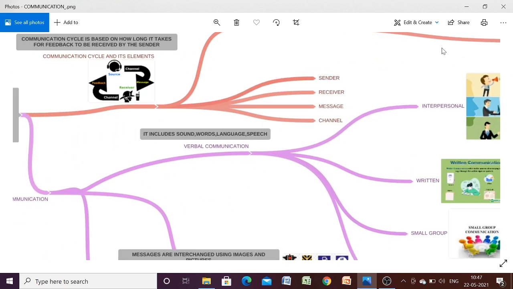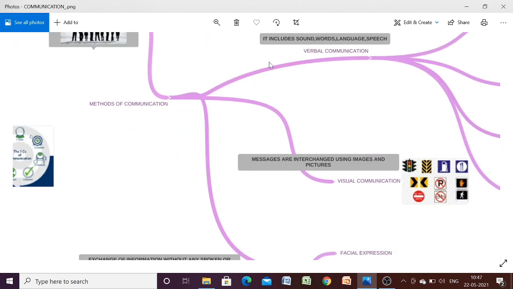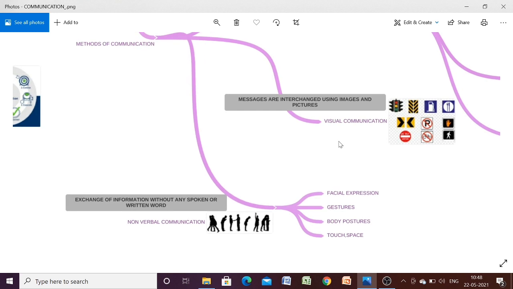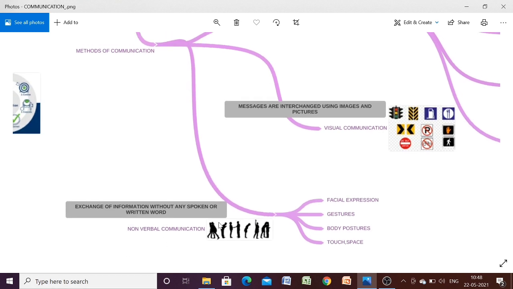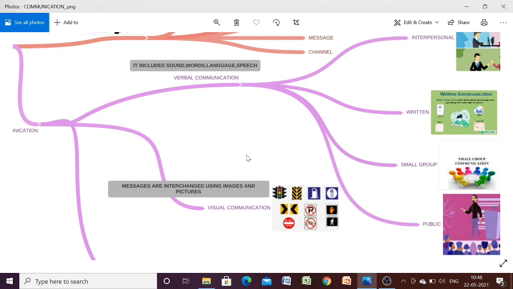Now coming back to the methods of communication. Here we are going to discuss another important topic, methods of communication. Methods of communication can be divided into three categories. The first one is verbal communication, the second one is visual communication, and the third one is non-verbal communication. Let us start with the first one, verbal communication.